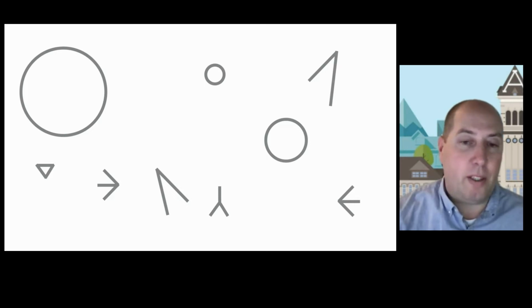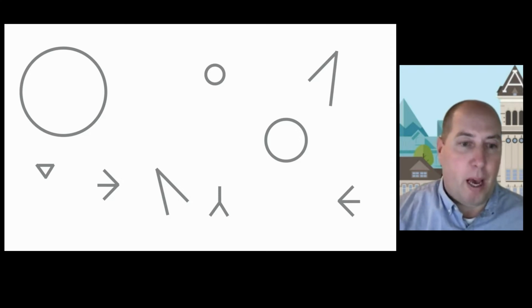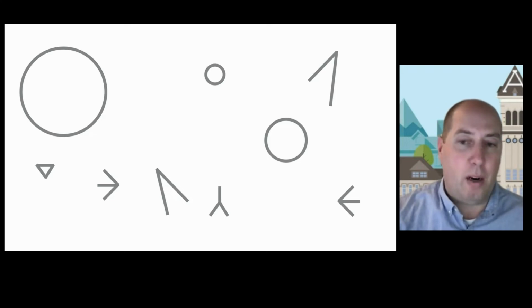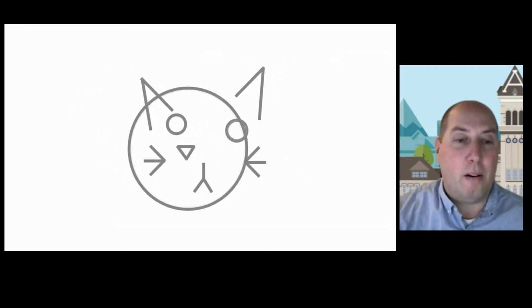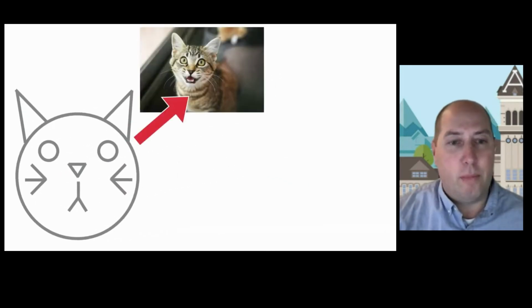In other words, you may have a set of neurons that respond to seeing circles and another that responds to seeing a Y-shaped pattern. And when these neurons are triggered in specific combinations or patterns, our brain can associate those patterns with meaning. So while each of the shapes here on the screen are distinctly recognizable, alone they really don't have much meaning. But when placed together in a distinct pattern, we suddenly form meaning from them. In this case, we think cat.